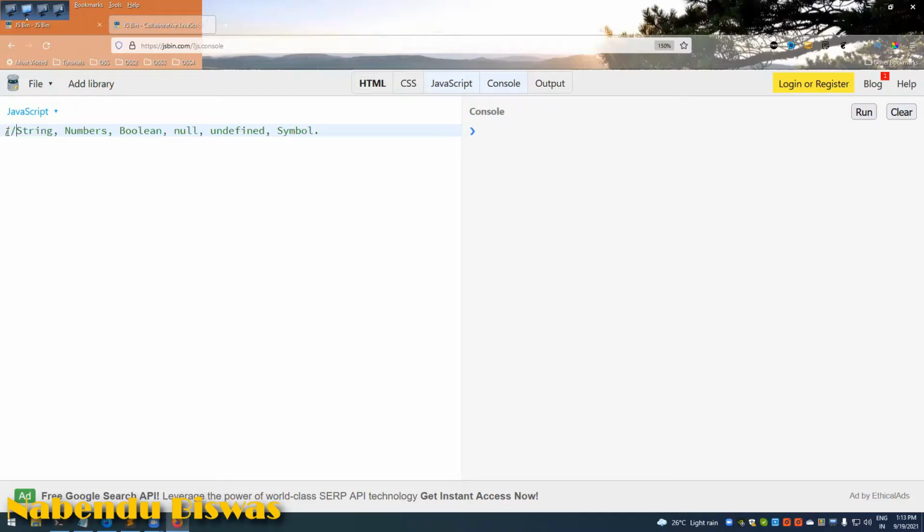So string, number, boolean are obvious what they are. Null and undefined I will tell. And the symbol is something which is a bit complicated, and it is not used that much, so it is beyond the scope of this session, but it was introduced in ES6, and it is for unique array or something like that. So we'll see into the first 5 only.